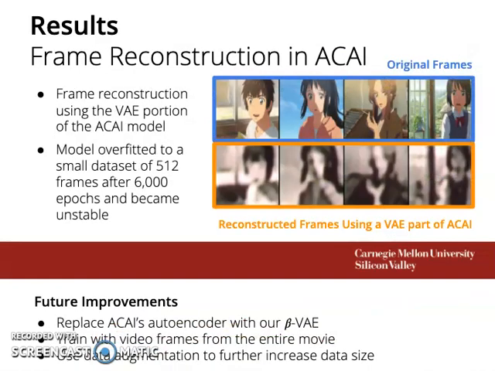The quality of frame interpolation depends on both the autoencoder and the discriminator in the ACAI. Initially, while the team was improving our Beta VAE model, in parallel on a separate task, we tentatively used the autoencoder specified in the ACAI paper for frame interpolation. In the future, we would incorporate our own modified Beta VAE into the ACAI model.